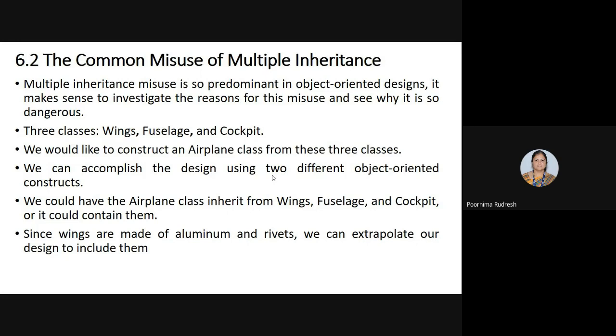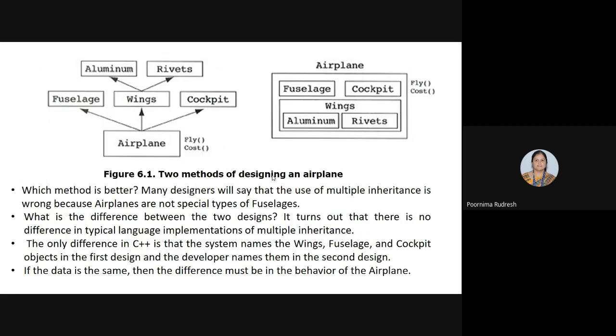But if we consider the wings, these wings are made of aluminum and rivets. We can extrapolate our design to include them, because we need to know from which material the wings are constructed. So here the wings are constructed from aluminum and rivets, and we are extrapolating our design to include these in the airplane class. One is an example of multiple inheritance, and the other is an example of a containment relationship.